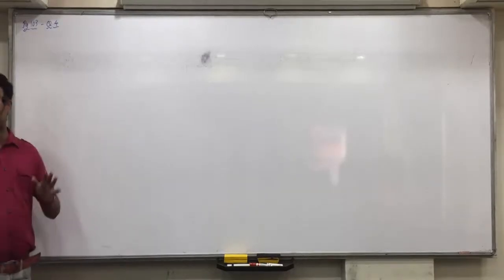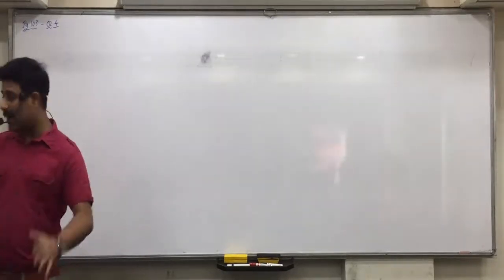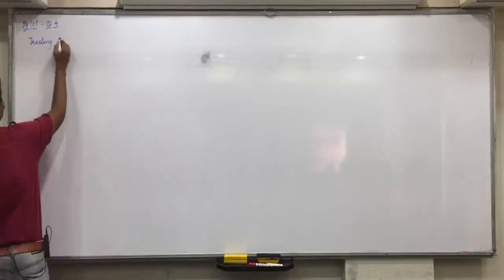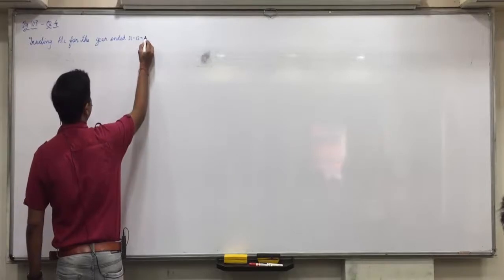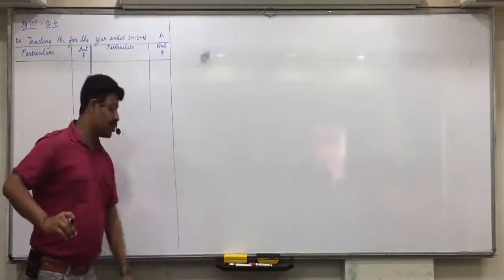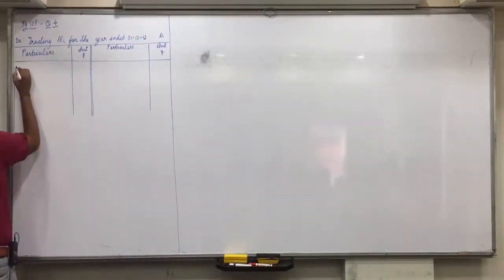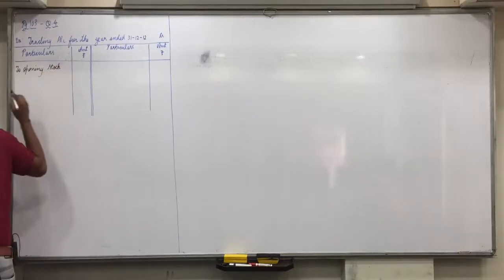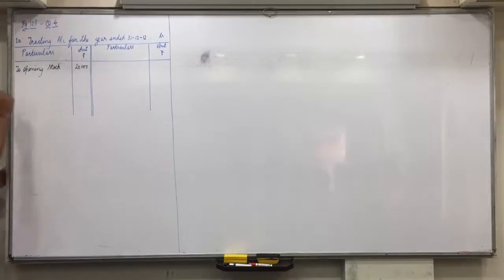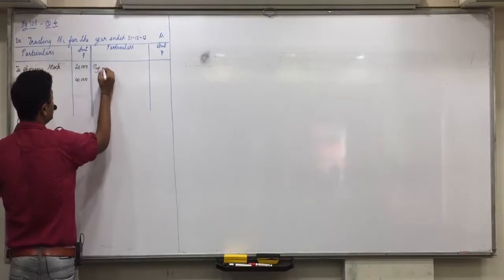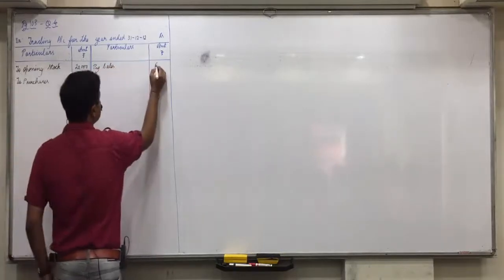So first of all, here we have to make which year's account? Last year's trading account, to find gross profit and its percentage. Okay, so let us make last year's trading account. Trading account for the year ended 31/12/2012. Yes, last year, all information marked as LY will be considered. So to opening stock 20,000 will come in trading account on the debit side. Yes, purchases 40,000 debit side. Yes, last year's sales is 60,000, by sales 60,000.